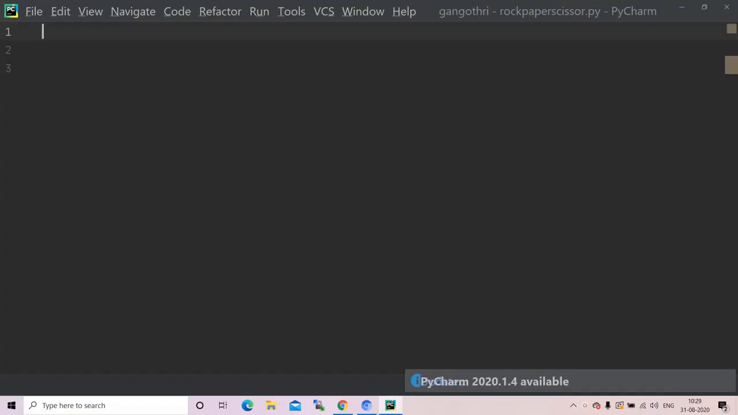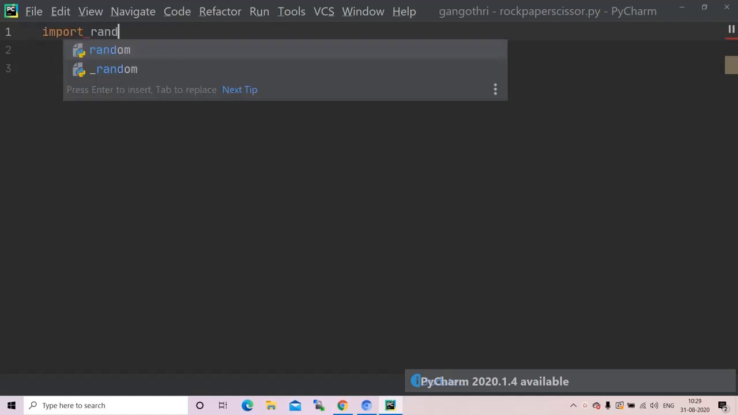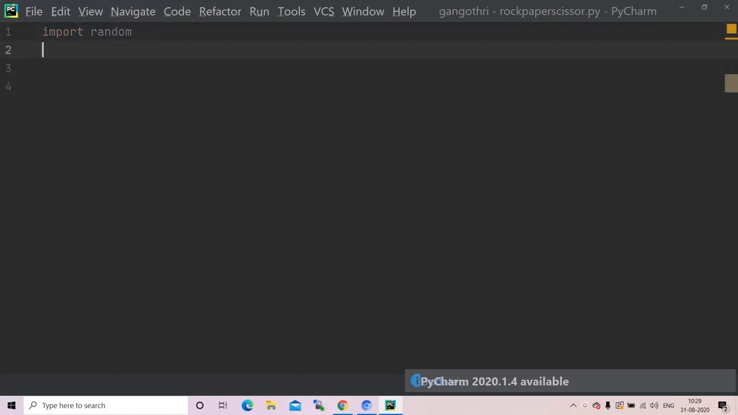I'm on my PyCharm now. So firstly, let me import my random module because I want my computer also to be played with my user, okay? So I'm importing my random module. You shall see its use later in our program.